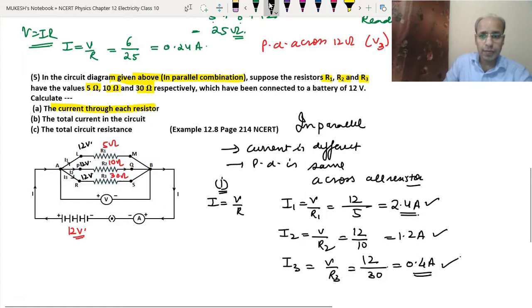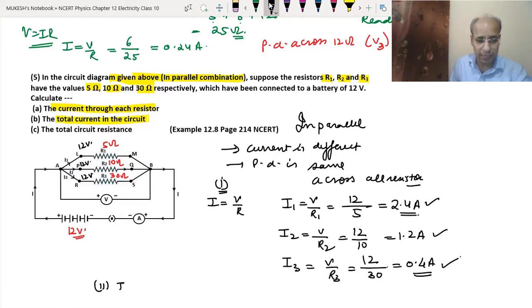Now we have to find the second part, the total current in the circuit. As we have studied in the parallel combination, the total current I is equal to I1 plus I2 plus I3.